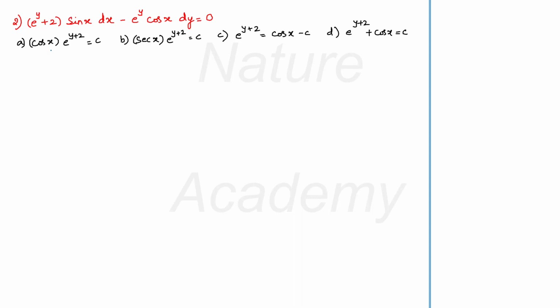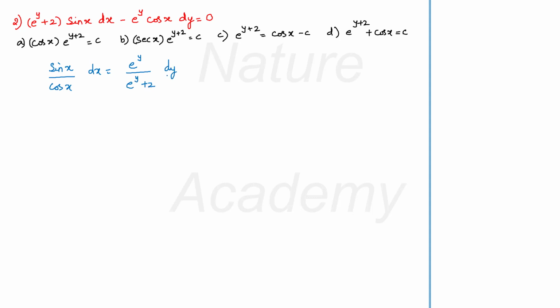Let us start with our step 1 by separating the variables first. So our step 1 was separating the variables. For that, what do we do? We can write sin x. I will take cos x on the left hand side. First I will put that expression on the right hand side and again I will take it back here as the denominator. So sin x by cos x into dx can be written as e raised to y by e raised to (y+2) into dy.